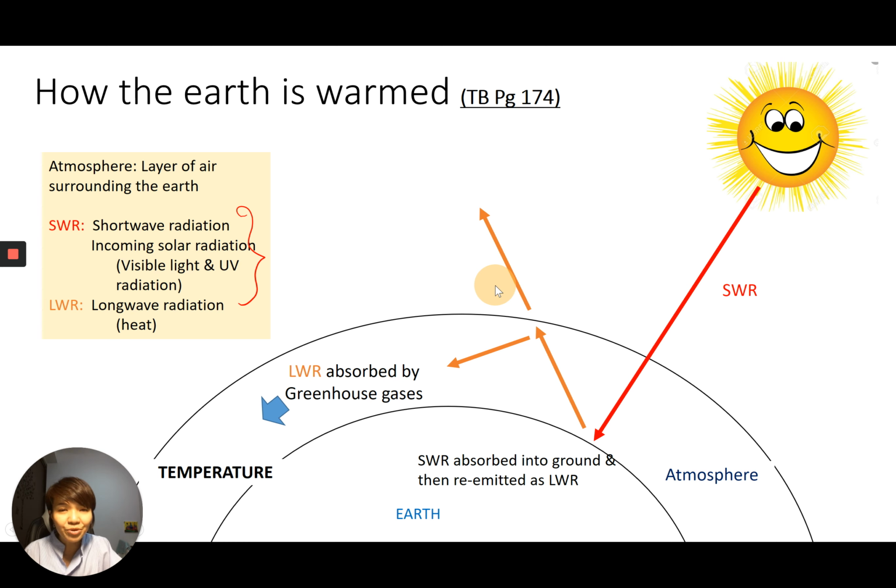Some of the LWR may escape into space. So this is an important section. I want to end off with this section on how the Earth is warmed. You'll find this on textbook page 174, and this actually is the greenhouse effect. It's an extremely important process because it keeps us warm.